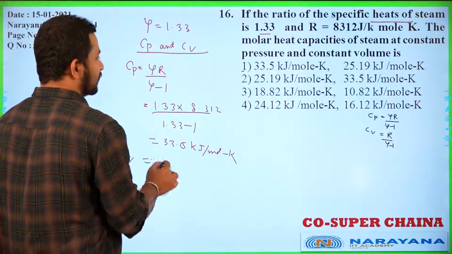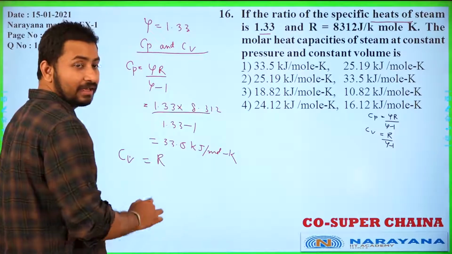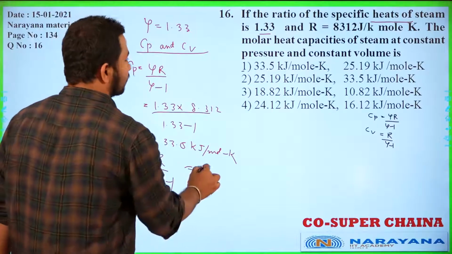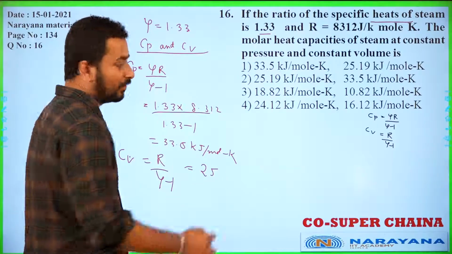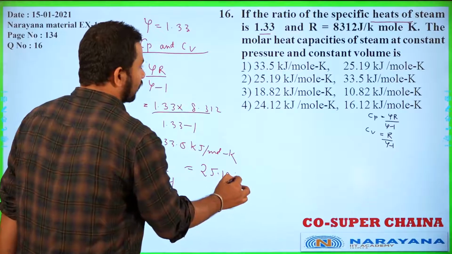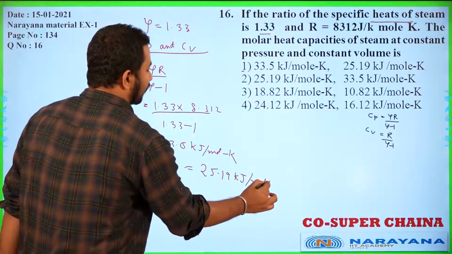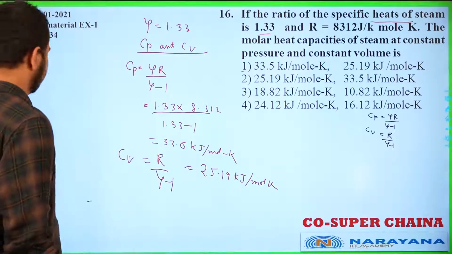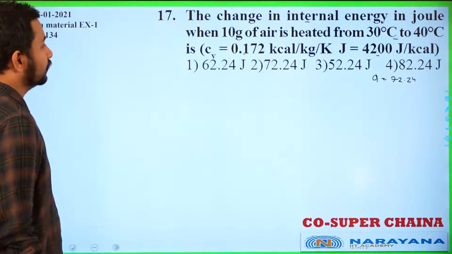The Cv formula is R by gamma minus 1. If you substitute the values, we will get Cv as 25.19 kilojoule per mole per Kelvin. So this is the answer for this question. Let's move to the next one.